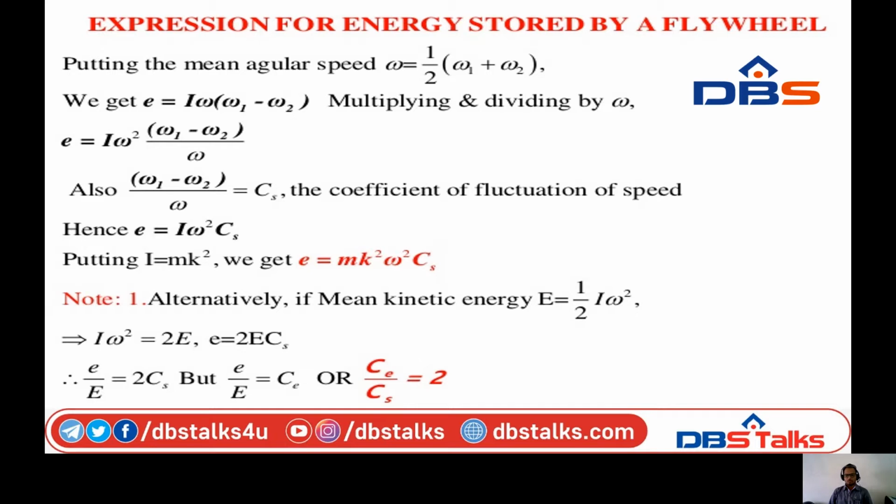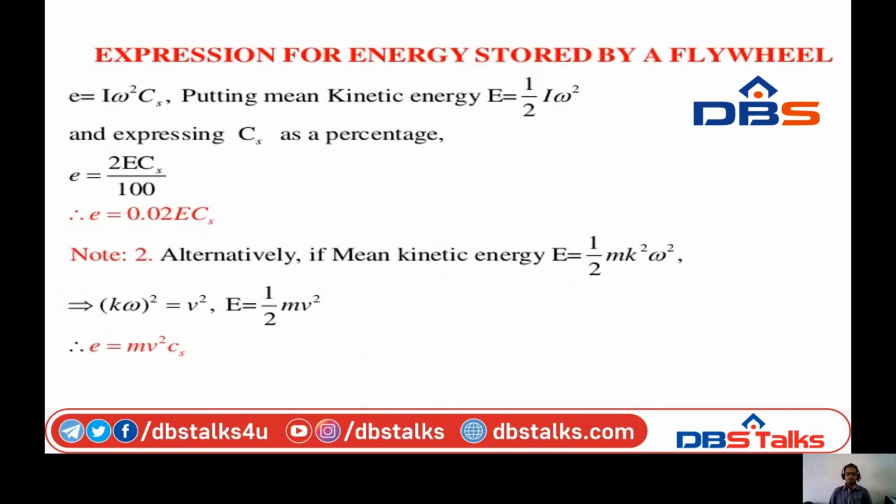Otherwise we can simply note that the ratio of the coefficient of fluctuation of energy to the coefficient of fluctuation of speed will always be 2. This we need to remember. So by substituting all these formulae, we get E is equal to 2E C suffix s. This is the main formula we need to remember first while solving the problems also.